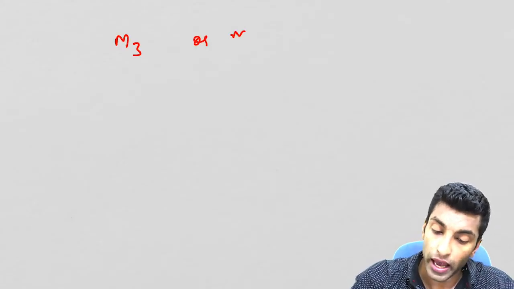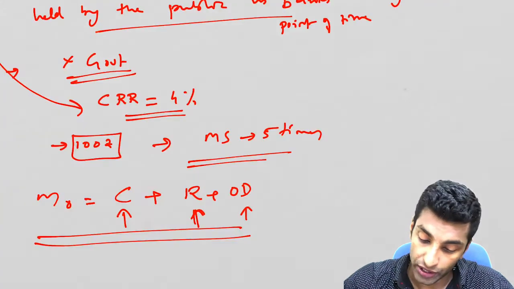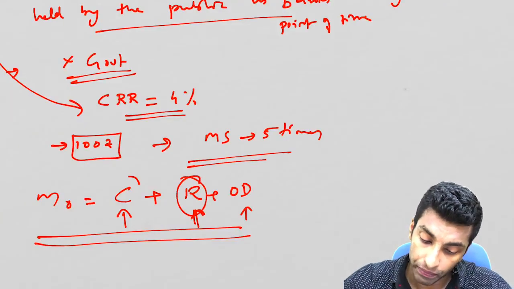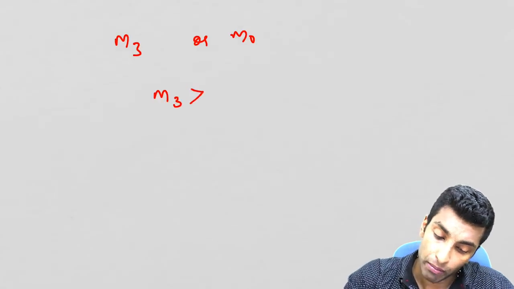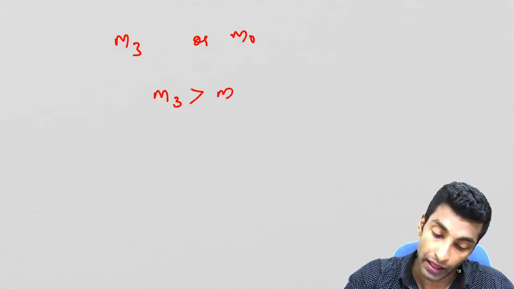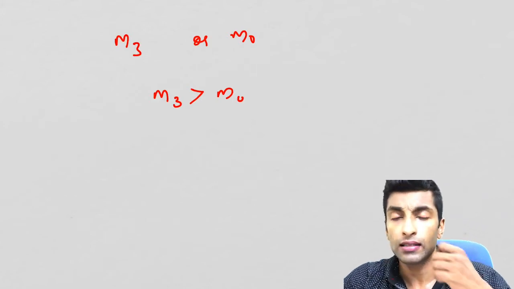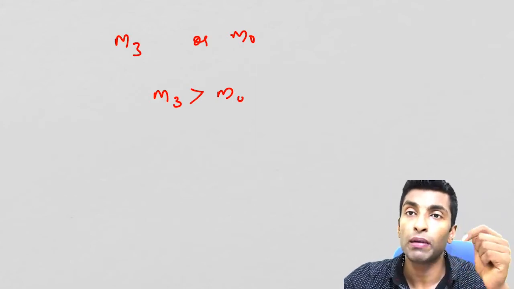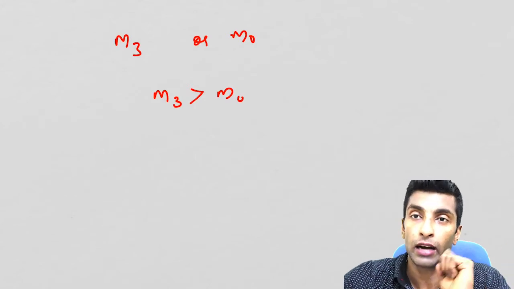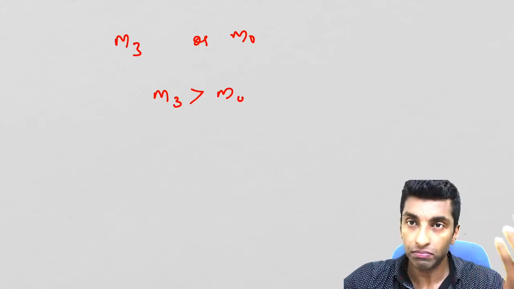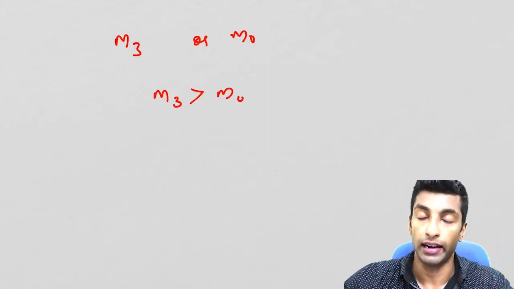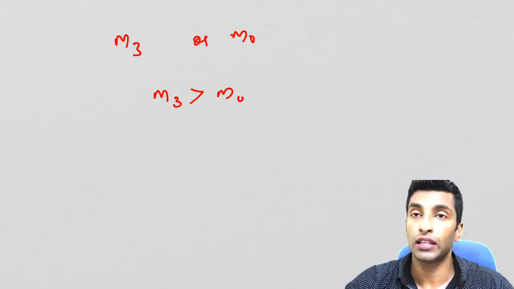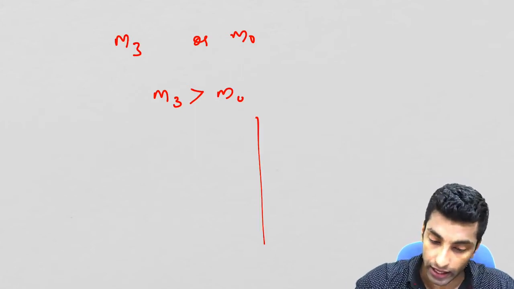Now what do you think, which one will be broader, M3 or M0? In M0 you can see reserve money, the currency and OD, but M3 will be much more broader than M0. The reason is, see, the deposits will be much more than currency held by the bank, right? Because most of the deposit the bank won't keep with them, they will lend it. So if you see the balance sheet of a bank, it will be like this, right?